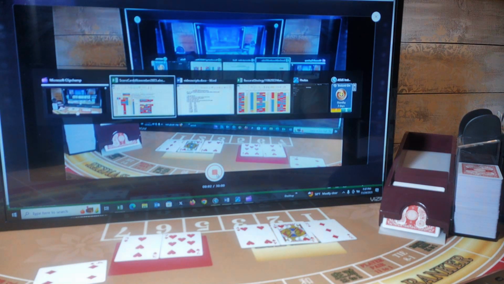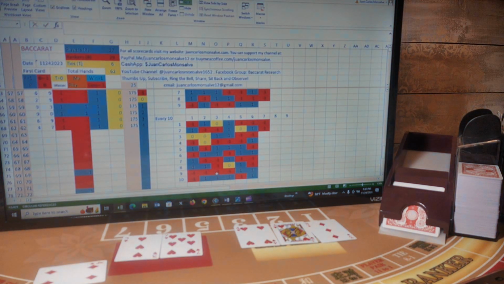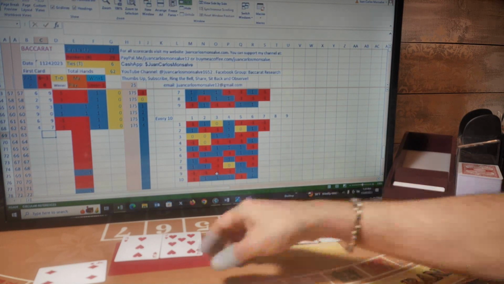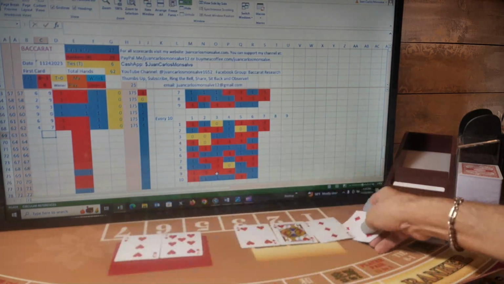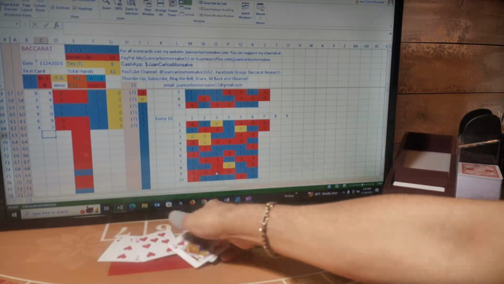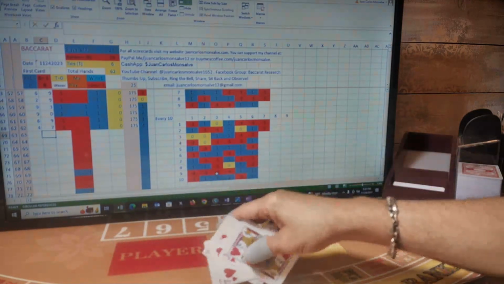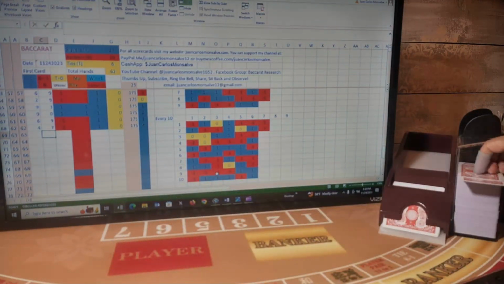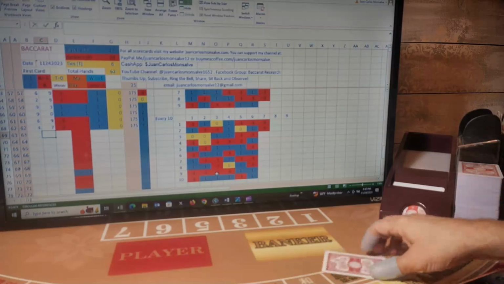Okay, we continue with the shoe, hand number 63. We have a 4, 7, and that was a banker hand. I was betting banker, so I won this hand. My next few hands would be bankers again.